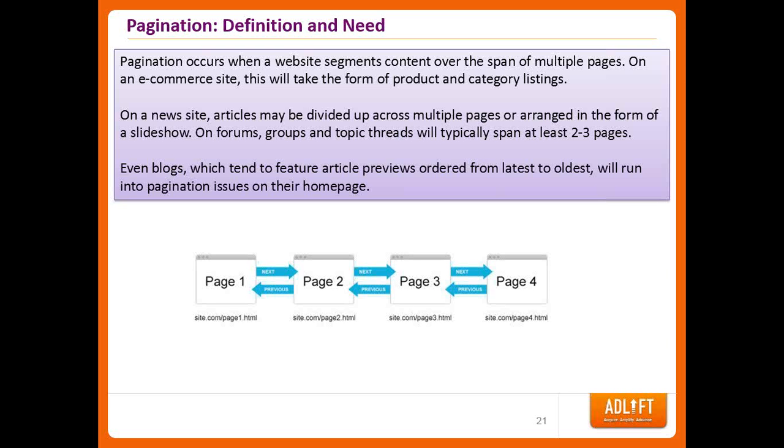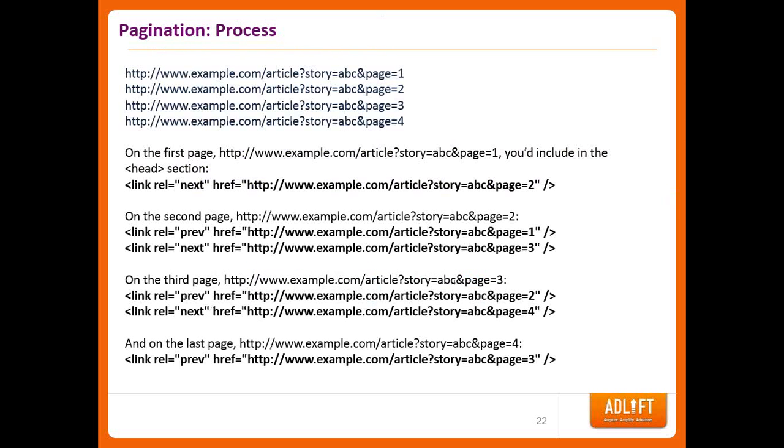So let's take an example: page 1, page 2, page 3, page 4. Google has given us a way to tell Google that these pages are connected in a logical manner. They have introduced a code called rel prev and next. So it's like an art of connecting all the pages which are part of the main content. Using rel prev and next, you can tell Google that this is your second page.